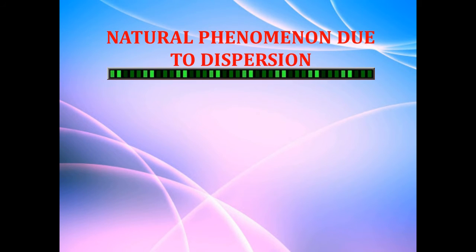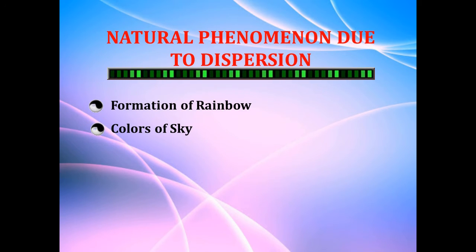So in today's session, the first thing which we are going to discuss is the natural phenomena due to dispersion. There are many phenomena which take place because of the dispersion. 2 to 3 I have mentioned here. One is formation of rainbow, another one is different colors of the sky. You may have seen the sky, blue colored sky, reddish, yellowish or orangish colored sky. The main reason for these colors of the sky as well as rainbow formation is the dispersion.